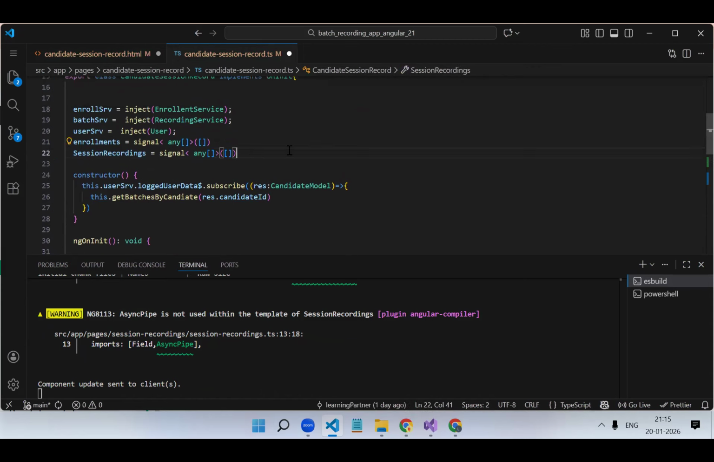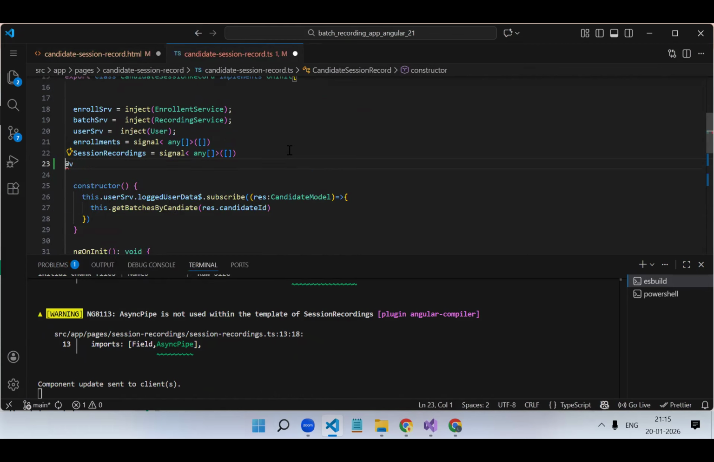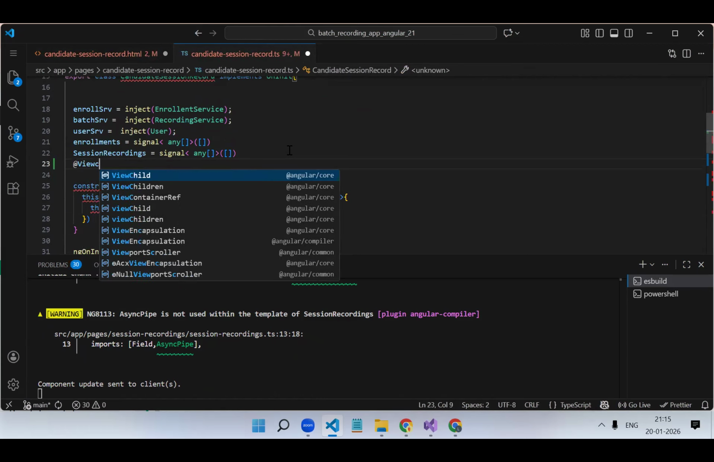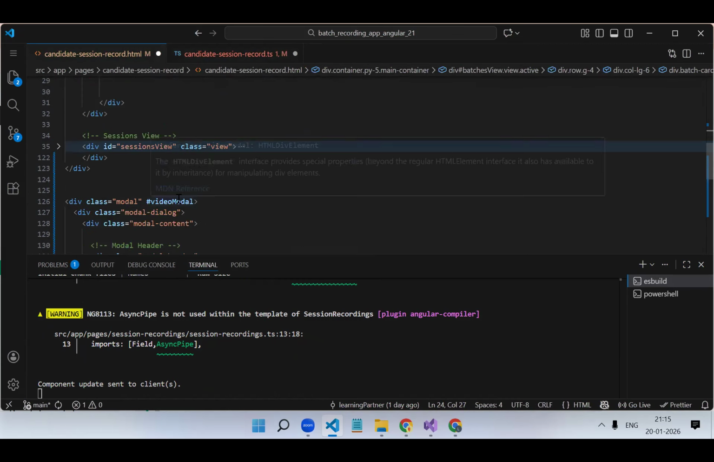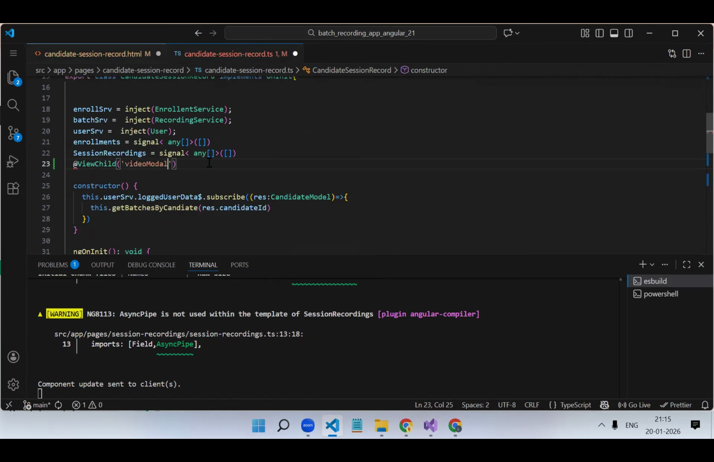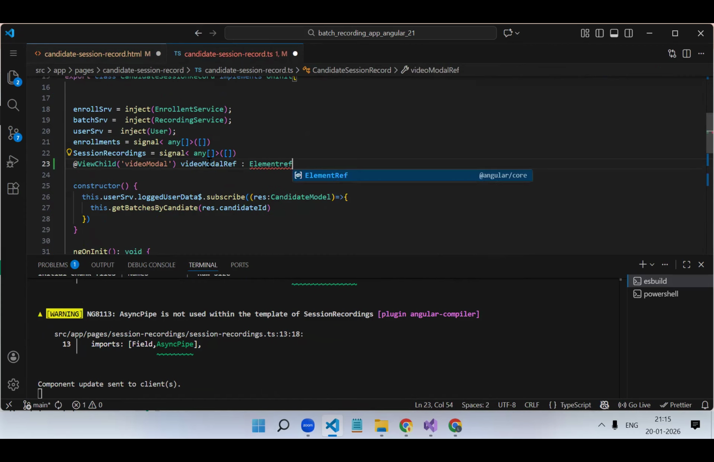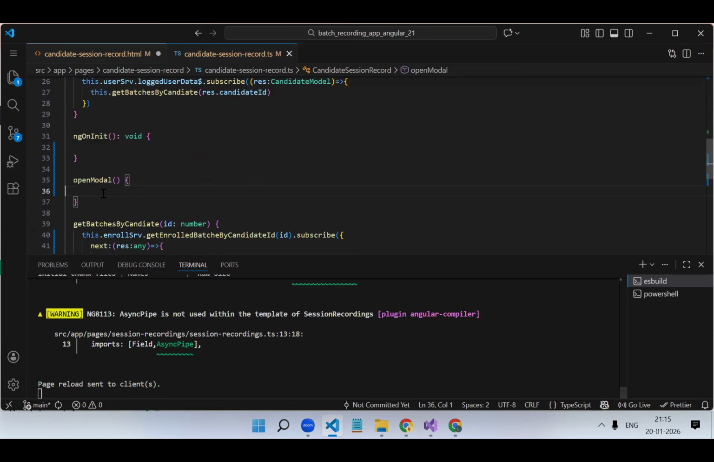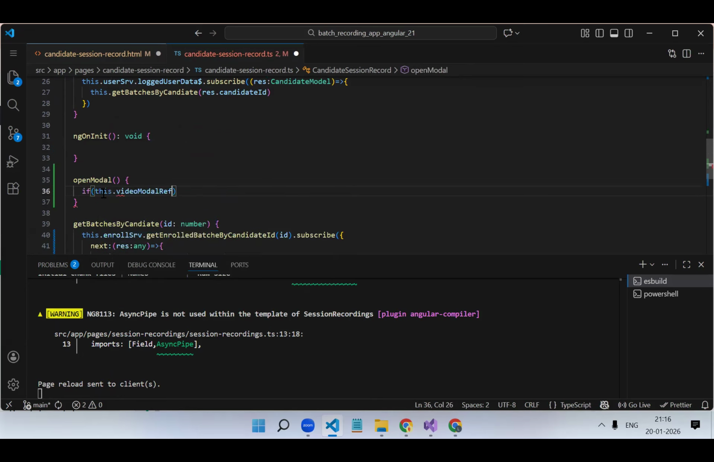Now we have to create the ViewChild. @ViewChild, round bracket, our template reference variable name, whatever we have given. So this will go over here. videoModalRef, colon, reference of the element, so ElementRef. We have to add the not sign because we are not going to initialize it. Here we have to add an if statement. Whenever you are interacting with the ViewChild, always add an if statement to check if that element is present or not.